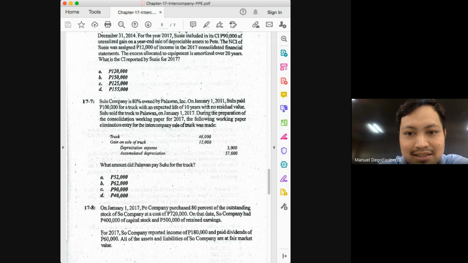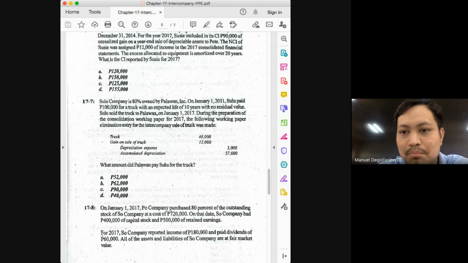So that means the amount recognized, class, the amount recognized by, who is the buyer here? Sulu? No, Sulu sold the truck to Palawan. So the buyer here is Palawan. So the amount recognized by Palawan as depreciation expense is greater than the amount that will be reported by the consolidated entity by 3,000.